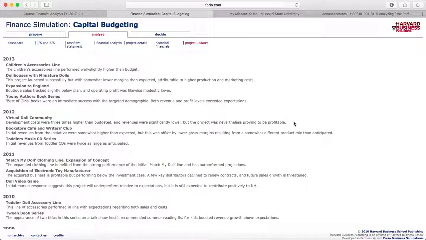With these, the payback periods were becoming much longer, and so I knew that I wouldn't really see my profits come back in the time that my simulation would be taking place. So whenever I looked at these, payback period wasn't as important to me because they were all decently high, with the exception of the Young Authors book series being at 2.17 years at the lowest. The rest of them were all decently high. With that being said, it was also the iffiest on the numbers for me.